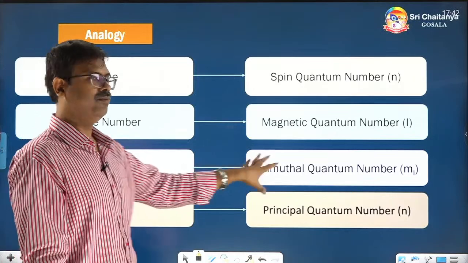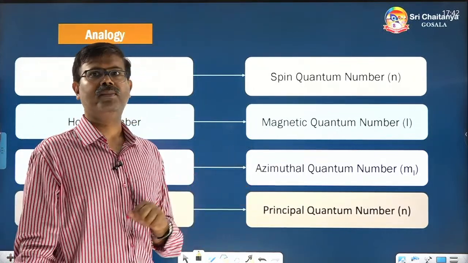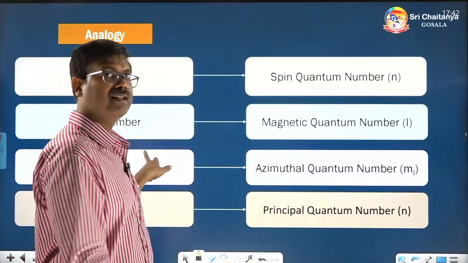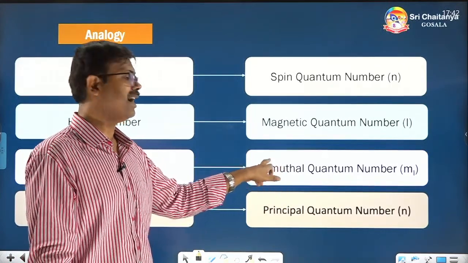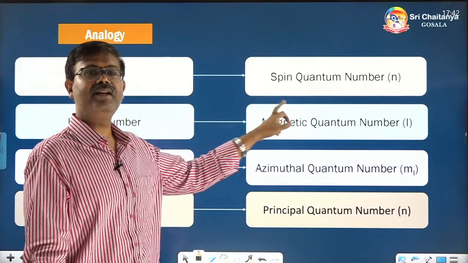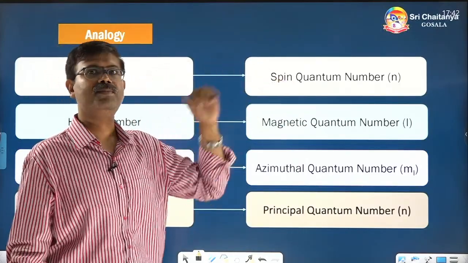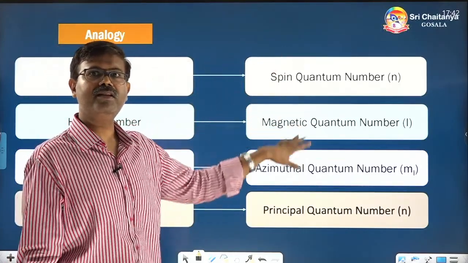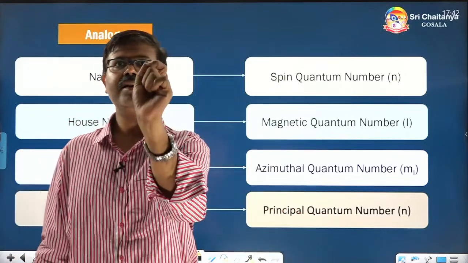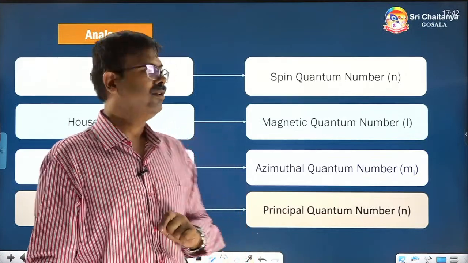Now in our case of electron, city is like principal quantum number, and street is like azimuthal quantum number. House number is like magnetic quantum number, and finally name is like spin quantum number. So if you mention these 4, then only you are specifying which electron you are talking about inside an atom.